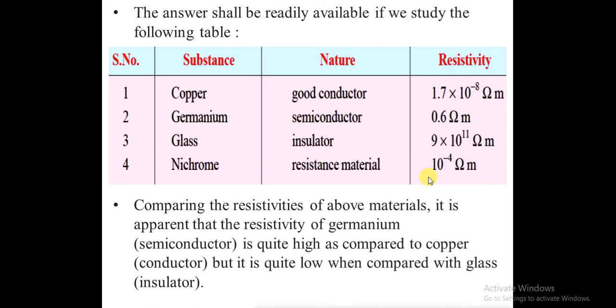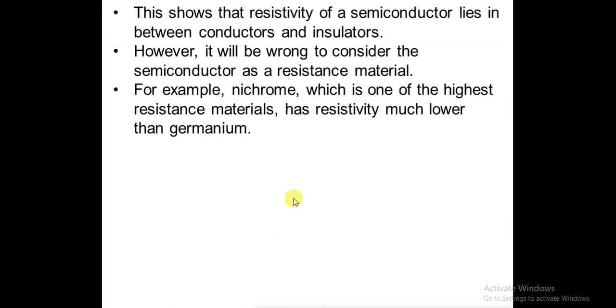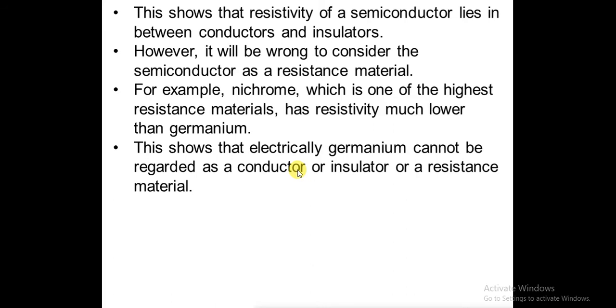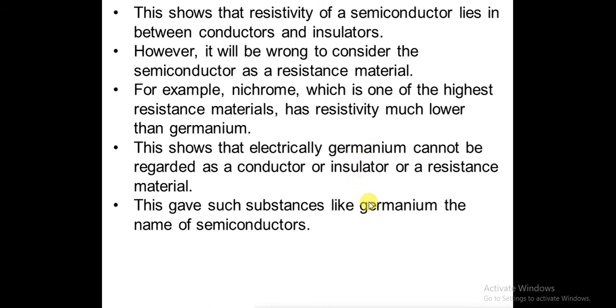So nichrome has a very large resistivity as compared to germanium. Thus, electrically, germanium cannot be regarded as a conductor, insulator or resistor, and neither can silicon. Hence, we have given the name semiconductor to elements like germanium and silicon.